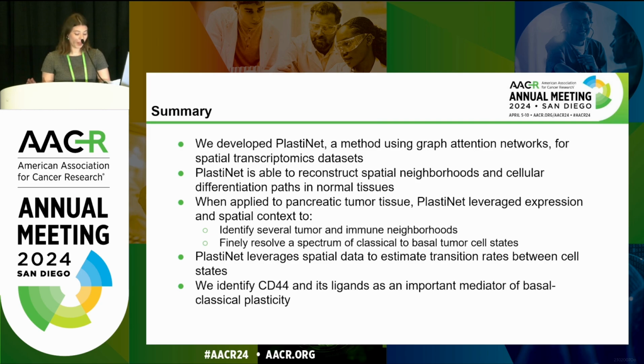PlastiNet is able to better understand spatial transcriptomics data as validated by reconstructing spatial neighborhoods in the brain and understanding cellular differentiation paths as validated in the colon. And when applied to PDAC, PlastiNet is able to identify several tumor and immune neighborhoods, as well as finally resolve a spectrum of classical to basal plasticity and estimate transition dynamics. We show that it can be used to generate hypotheses from patient samples and present CD44 as a potential mediator of basal to classical plasticity.